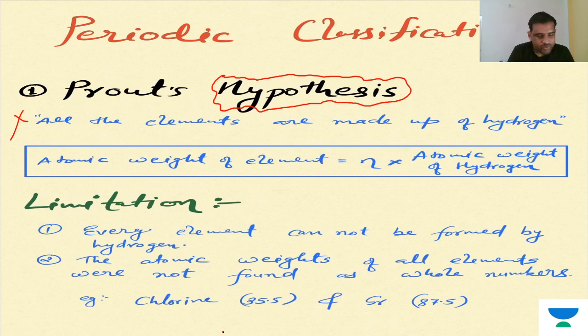One thing I want to give you clarity on: whenever they give any question based on a hypothesis or an assumption, they will give you a complete passage. They will tell you to use this assumption or this hypothesis, and after that give your conclusion and answer for any assumption-based theory. This is the question framing style of any question framer preparing a question paper.